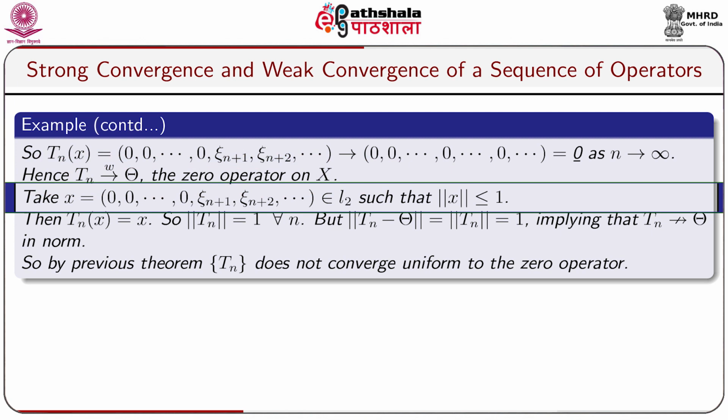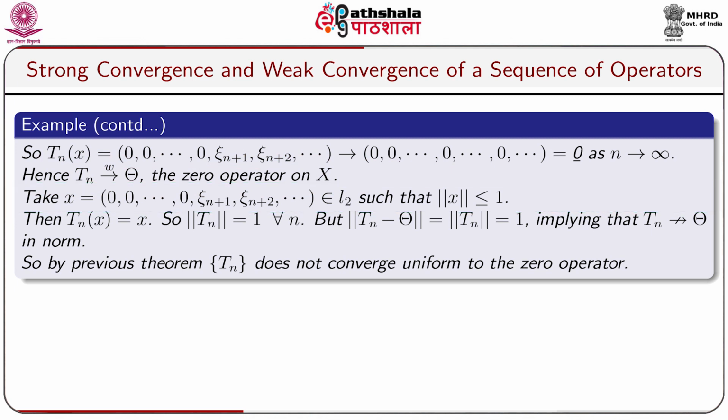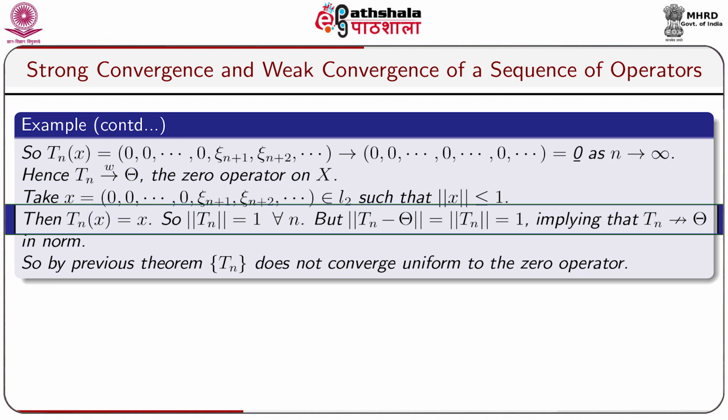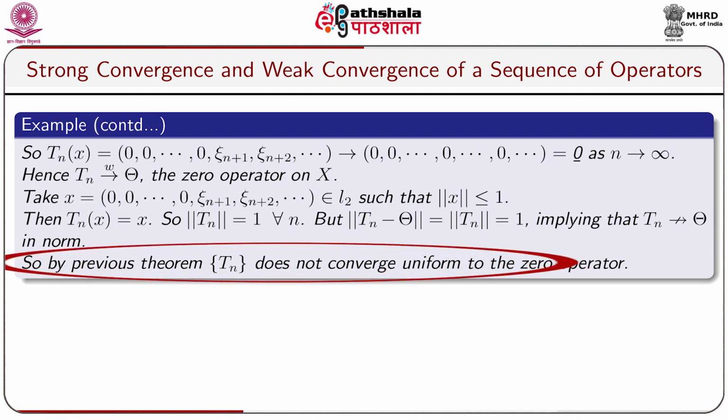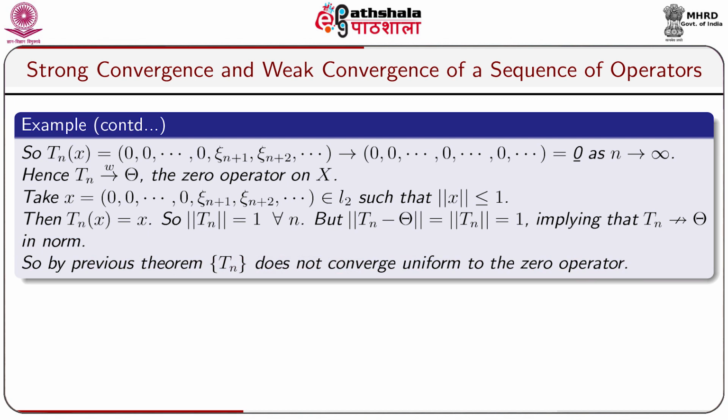Let us take an element x equal to (0 up to the nth place, xi n plus 1, xi n plus 2, ...) belonging to l2 such that norm x is less than or equal to 1. Then Tnx equals x. So, norm Tn equals 1 for all n, but norm of Tn minus the 0 operator equals norm Tn, which is equal to 1, implying that Tn does not converge to the 0 operator in norm. So, by the previous theorem, it follows that the sequence of bounded linear operators Tn does not converge uniformly to the 0 operator.